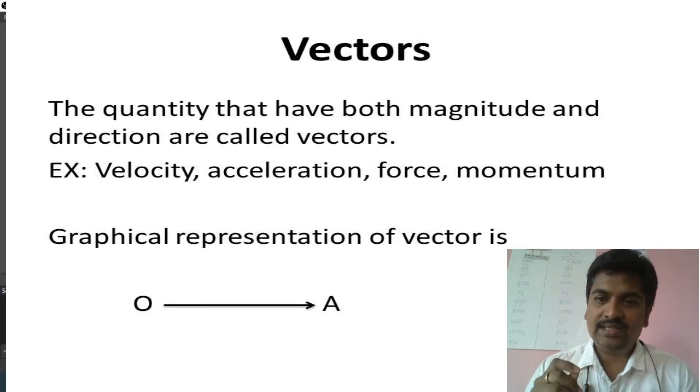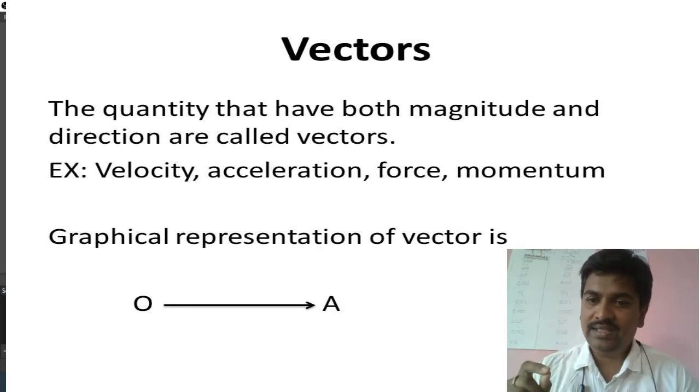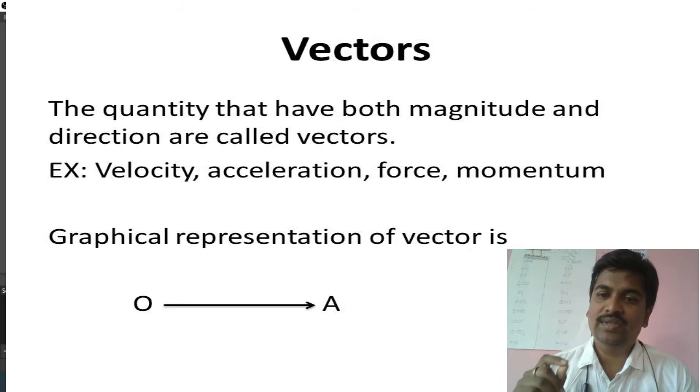Vectors are physical quantities which have both magnitude as well as direction. I can give an example, and you will understand better. The example is velocity. When you mention a velocity, you need to mention the magnitude and the direction of it.